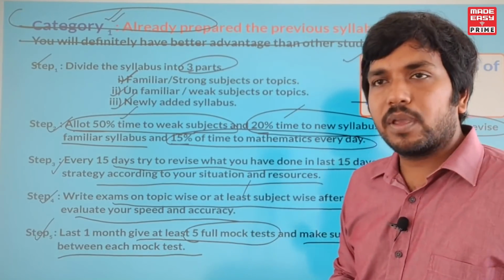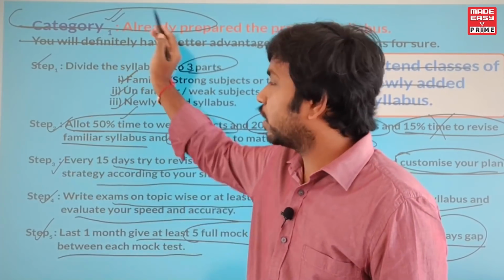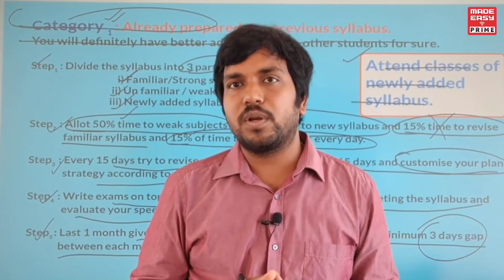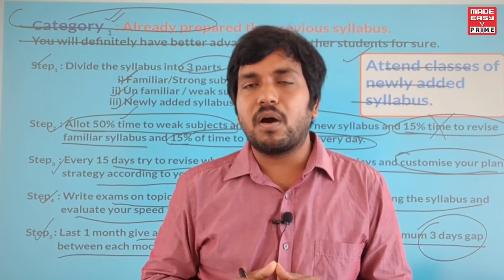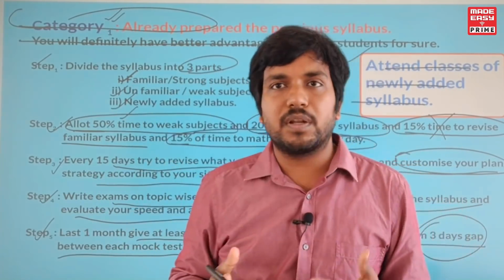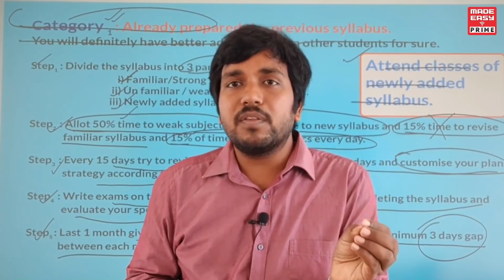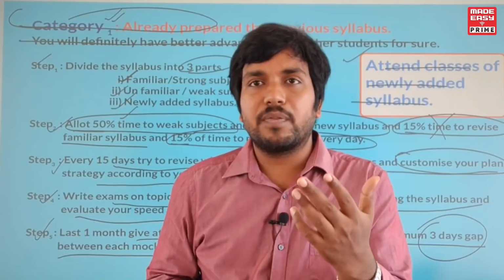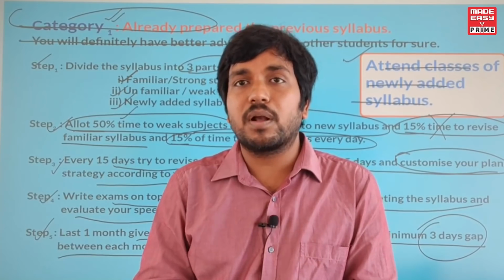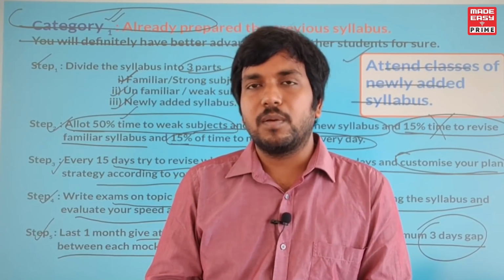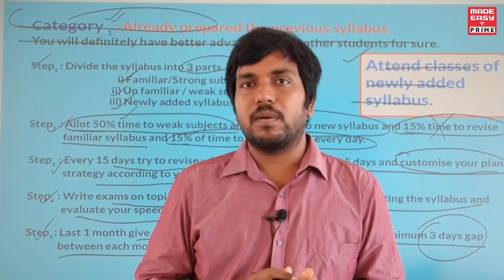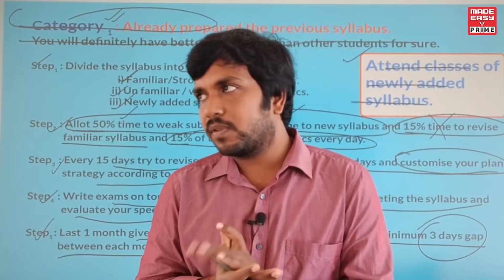All these things I have given, in fact 5 steps, are for the first category of students. As I said, I have been discussing with previous students and different experts. After taking suggestions from different people, I have quantified these 15%, 50%, 20% and all these things. But these may vary a little depending upon the student's status. I have considered an average student. In fact, I have considered even a below average student, because all the things I am giving are valid even for a below average student. So please remember these things.